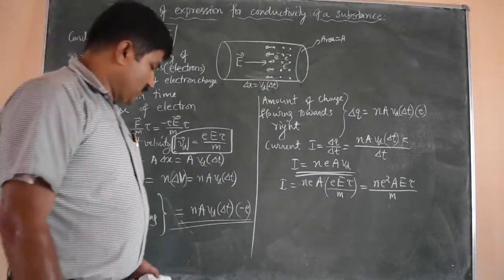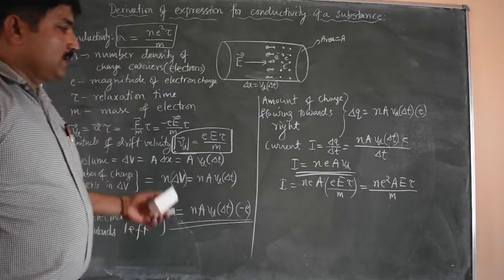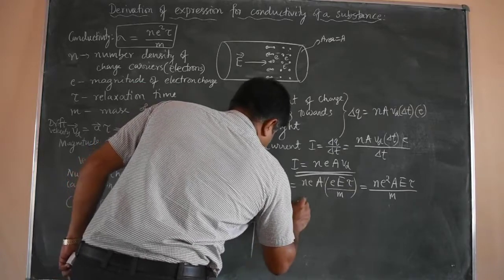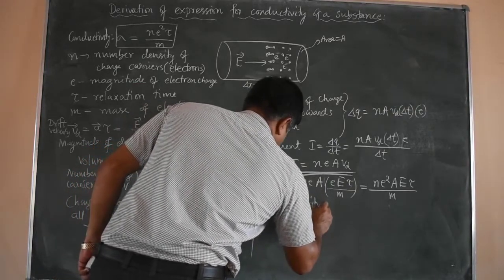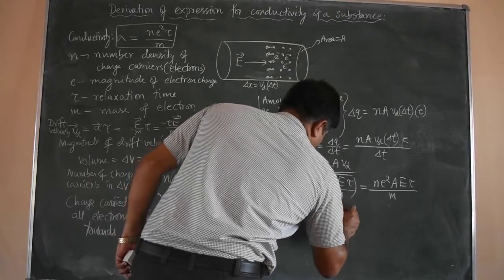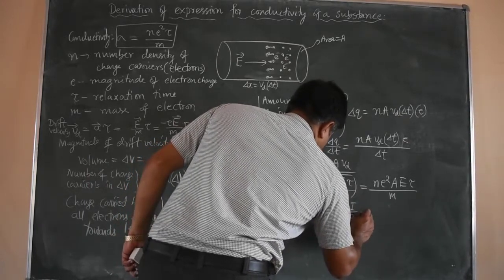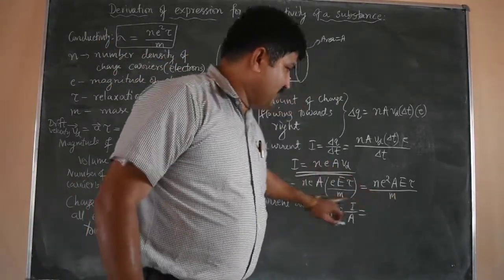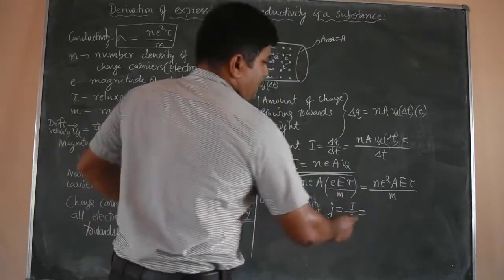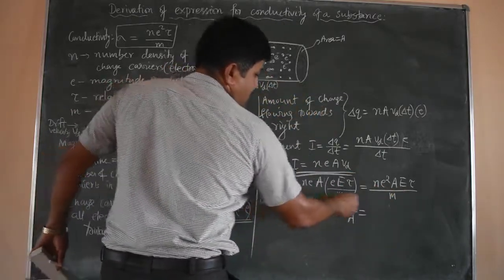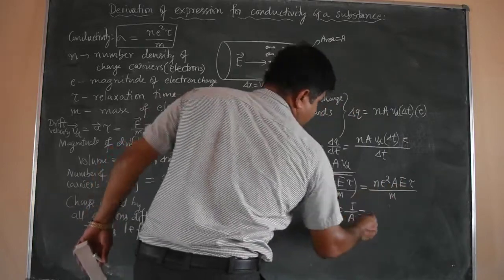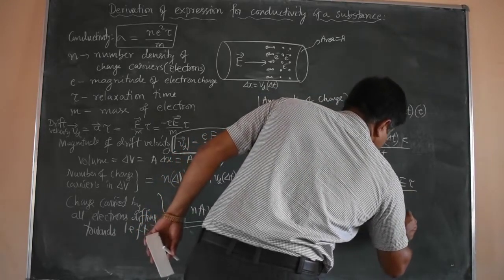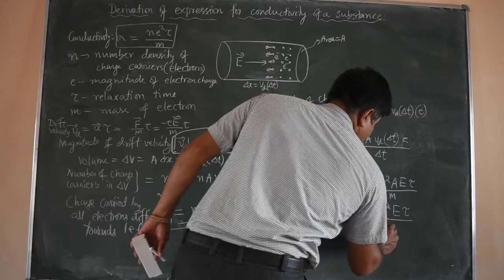Now we already studied one more quantity called current density. Current density J equal to I divided by A. So bringing A to the left, it becomes I by A. What is left on the RHS is n e² e τ divided by m.